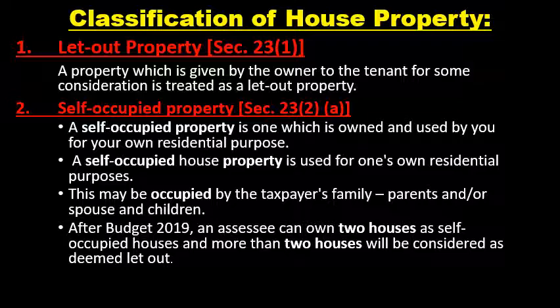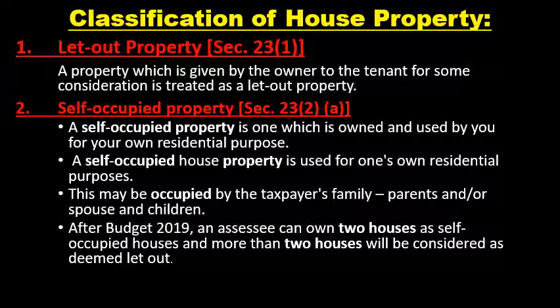Then the second one is a self-occupied property, which comes under section 23 subsection 2A of the Income Tax Act 1961. A self-occupied property is one which is owned and used by you for your own residential purpose.